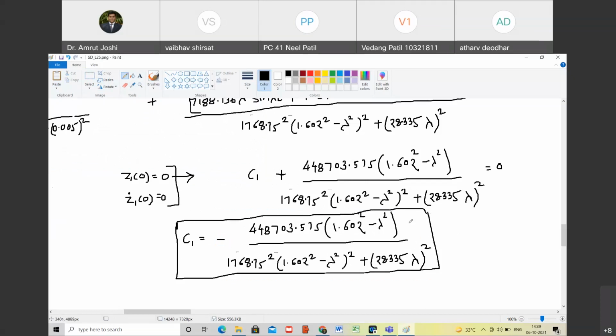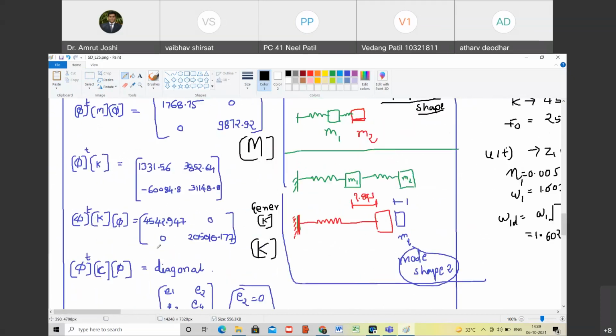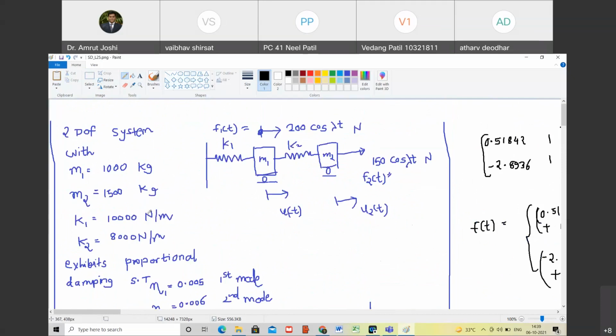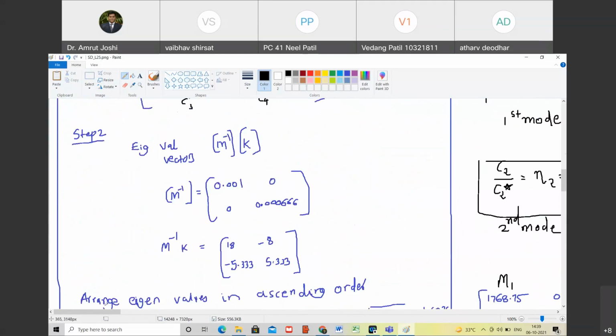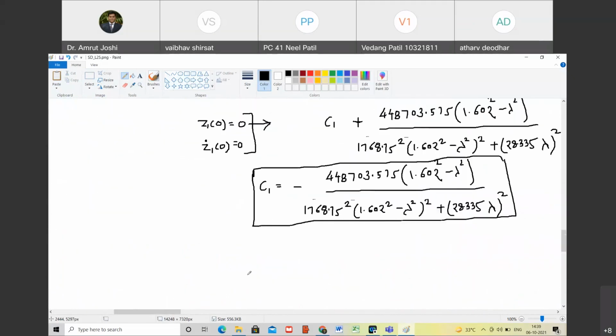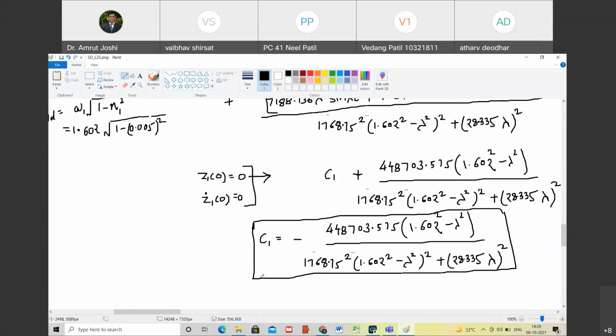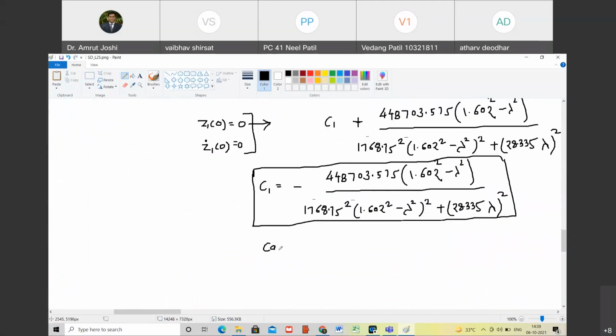Okay, well. Now we have been given two cases in the problem. What are the two cases? When lambda is equal to omega 1 and when lambda is equal to omega 2. Are you with me? So we will calculate the value of C1 for case A and case B. Case A. What is case A? Lambda is equal to omega 1. So in that case, lambda is equal to omega 1 is equal to 1.602. Happy?